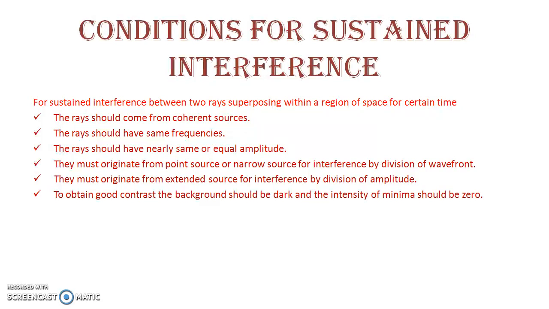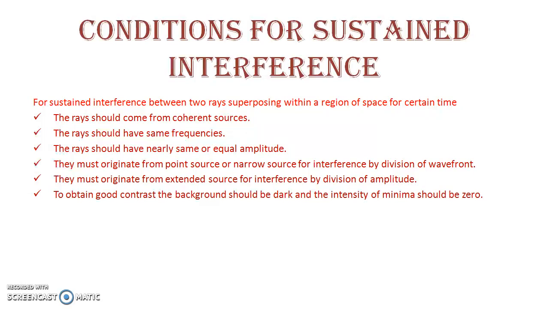been discussed in class, that the rays should come from coherent sources, which basically means that the phase difference between any 2 points of the two rays should be constant. The rays should have same frequencies. The rays should have same or nearly same amplitude.